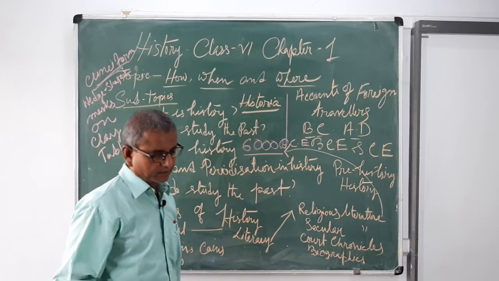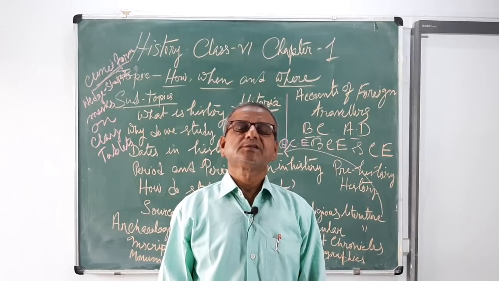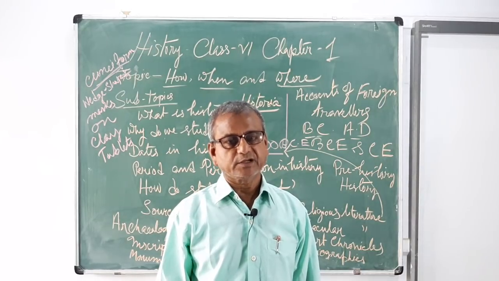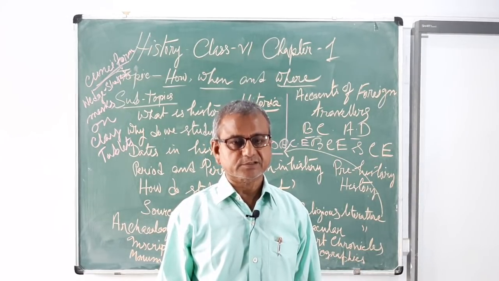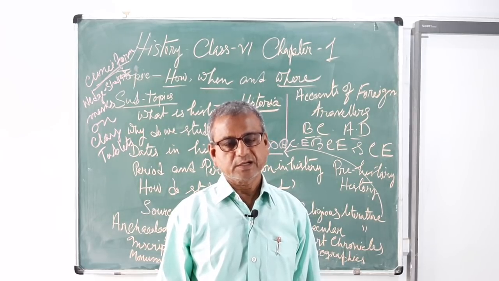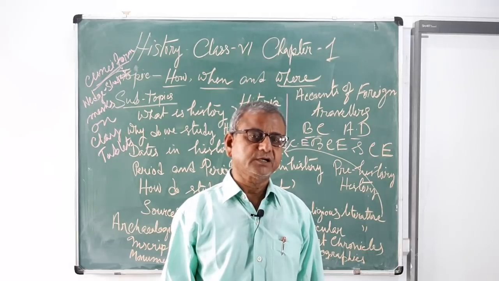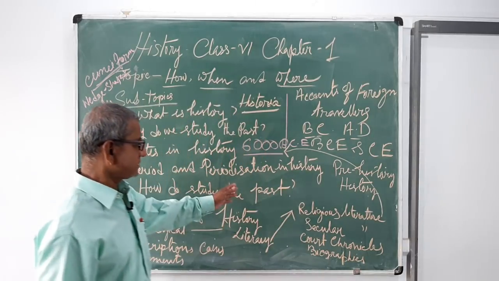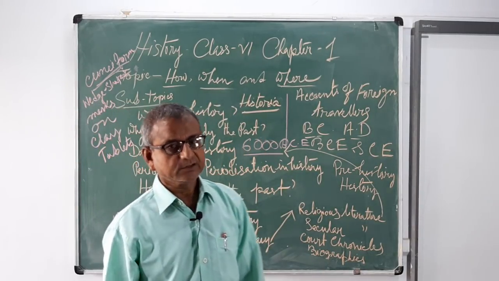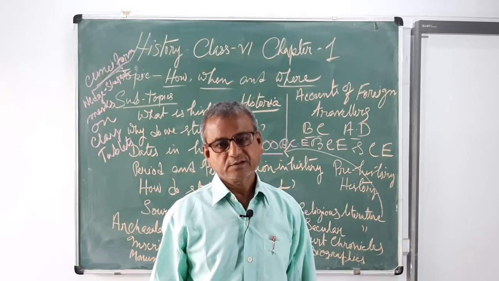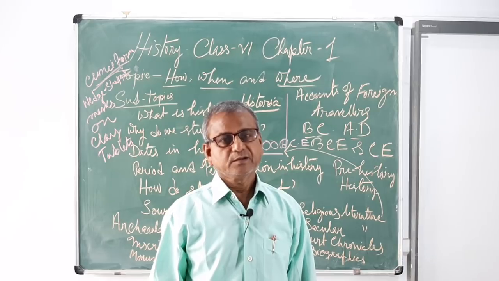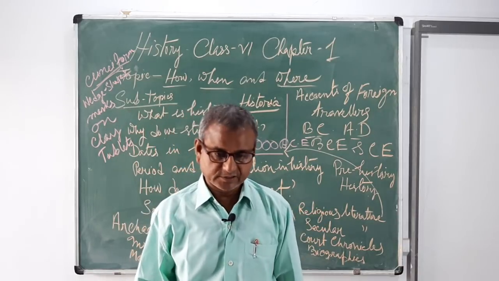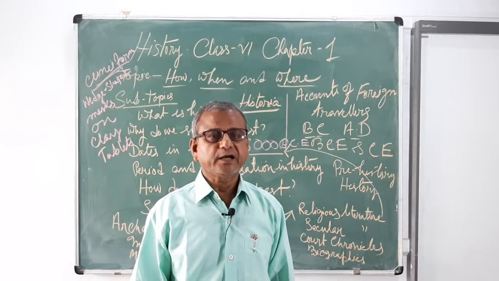Now, how do we study the past? A group of scholars, like historians, archaeologists, anthropologists, geologists, and many others, help us to know the past events. They help us by studying the various methods or sources. These are branches of science in history, called archaeology and anthropology.